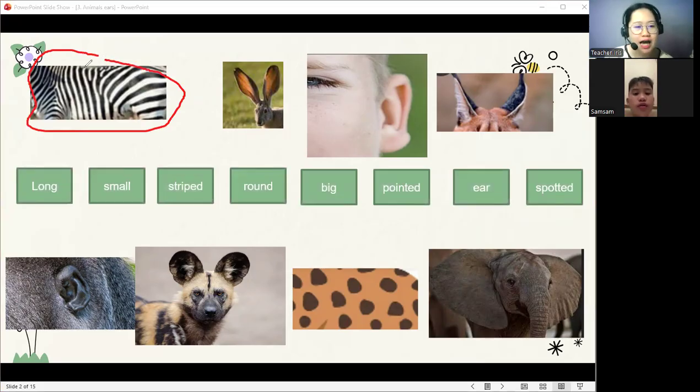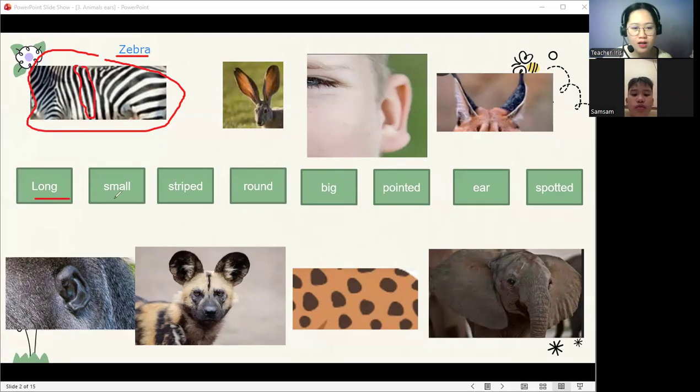Do you know what animal this is, Langqua? This is a zebra. Yes, zebra, very good, Langqua. So this is a zebra. Now let's look at their skin. What can you see in their skin?